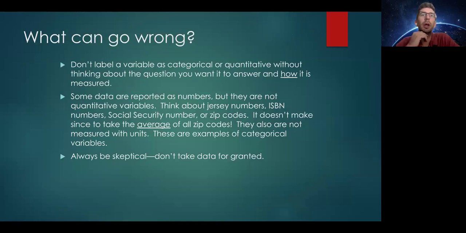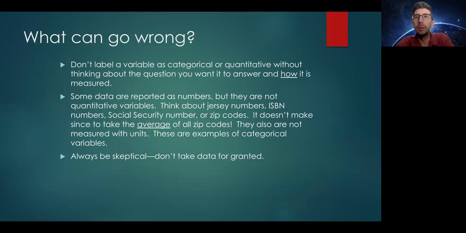So what can go wrong? Don't label a variable as categorical or quantitative without thinking about the question you want it to answer and how it is measured. Some data are reported as numbers, but they are not quantitative variables. Think about jersey numbers. You can't have a 0.5 or a 1.5 jersey number.